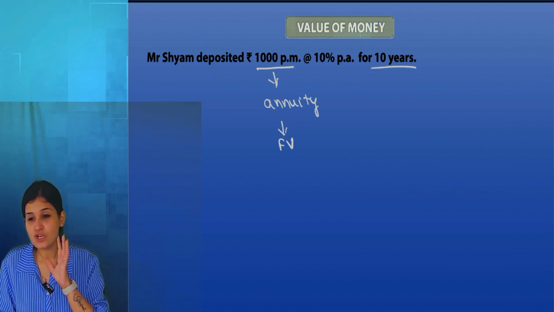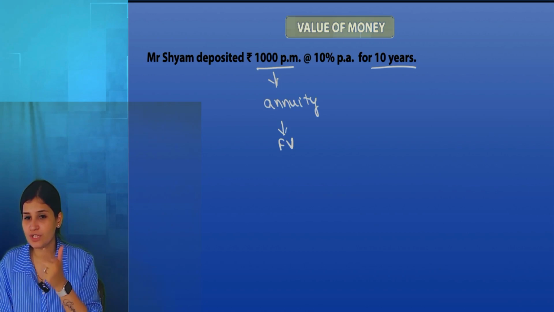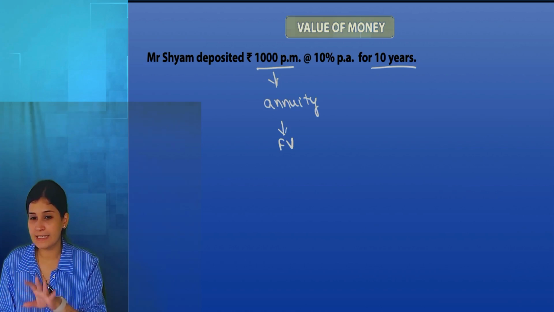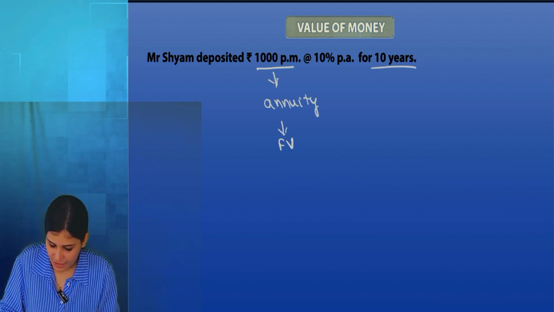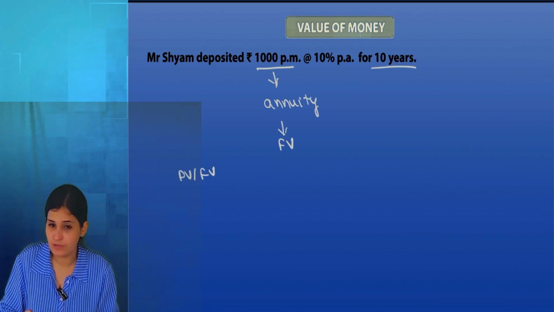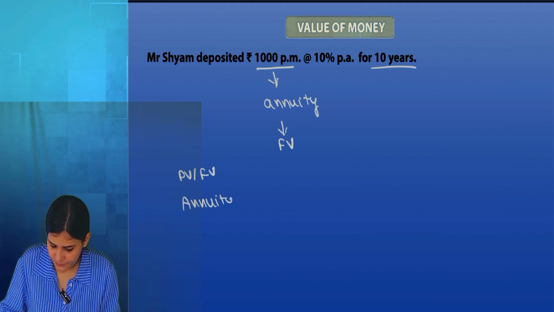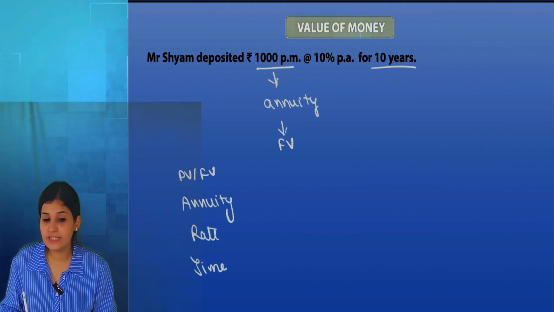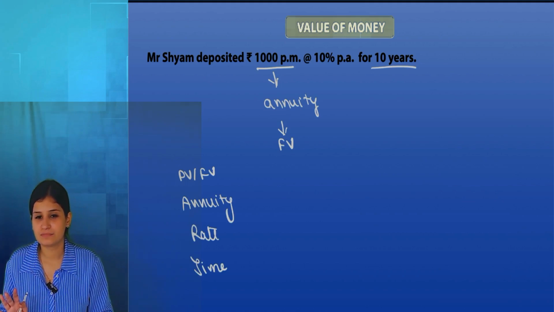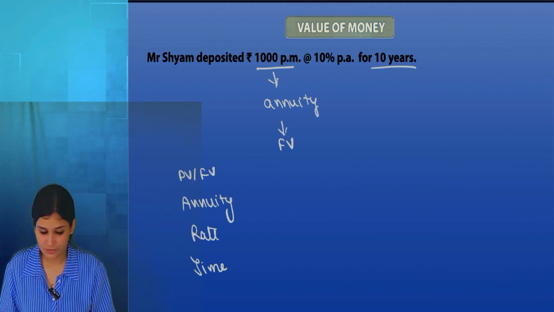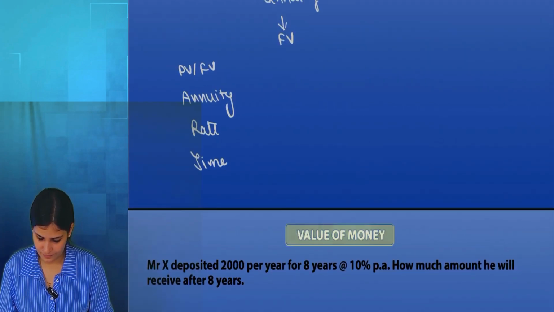Understood? So out of present value, future value, one of it will be there. Annuity, time, rate. There are 4 things. Either you will have present value or future value, one of it will be there. Annuity will be there. Rate will be there. Time will be there. Out of these 4, 3 will be given. We have to find out the 4th. Understood? Online understood? Yes, ma'am.